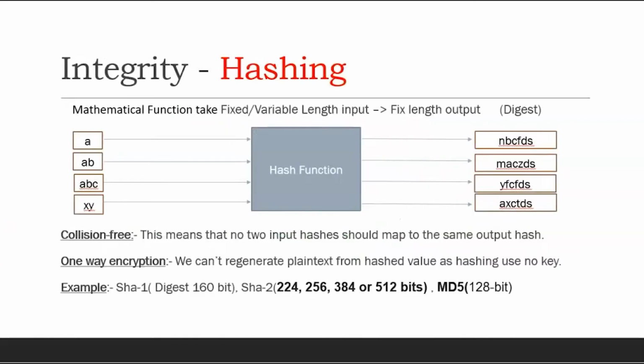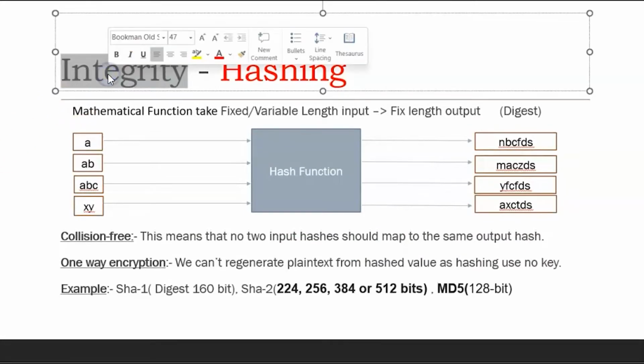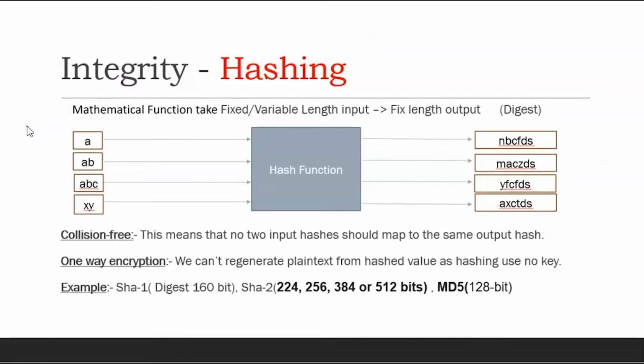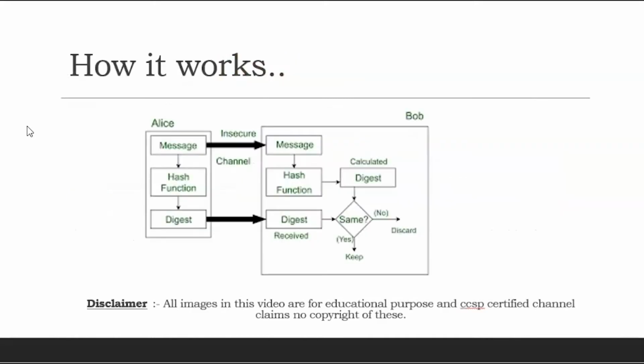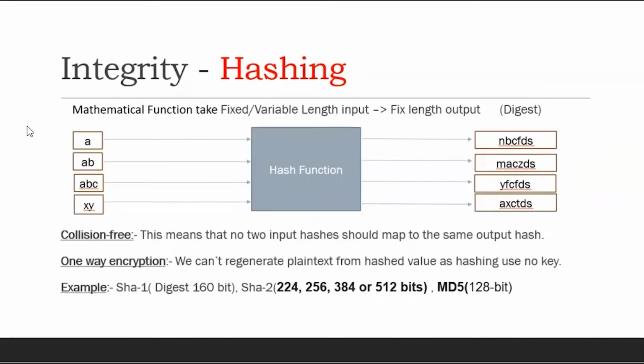Integrity makes sure about changes. Again I just re-emphasize, integrity does not care whether the information has been read or not. That is part of confidentiality. Integrity just makes sure that it has not been modified. Sometimes the reading of the information is not important, but the modification of the information is important. That's why integrity is used when you don't want the information to be modified.